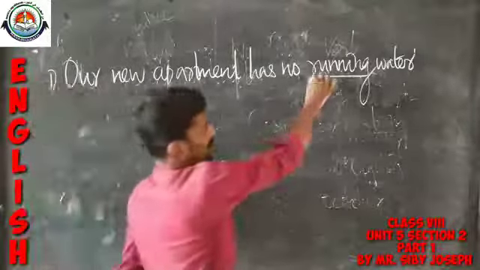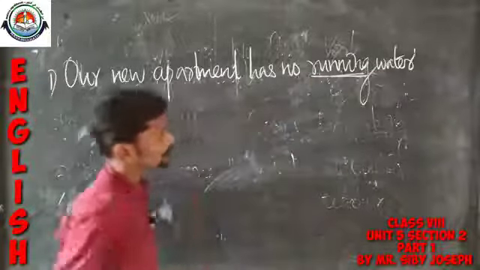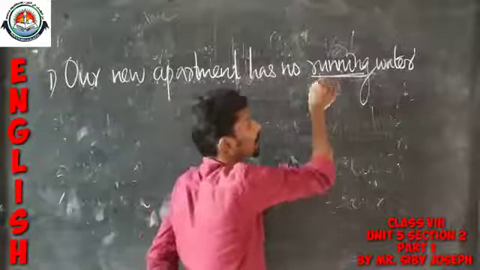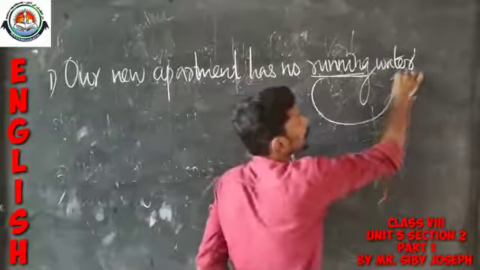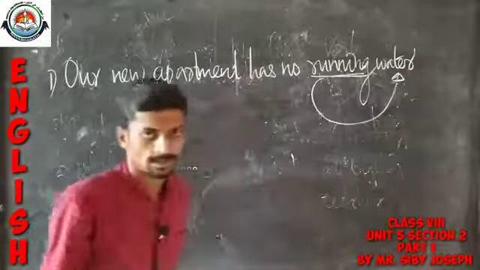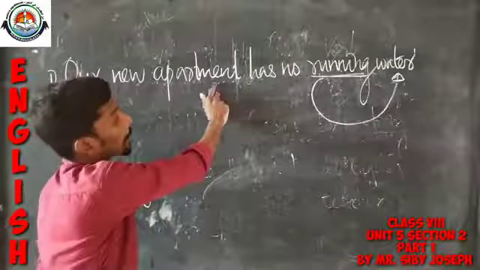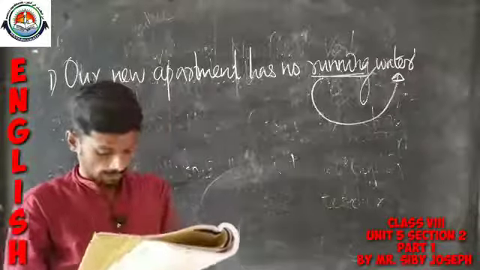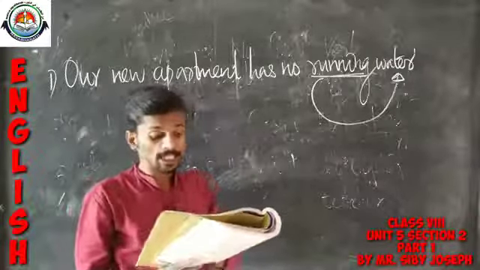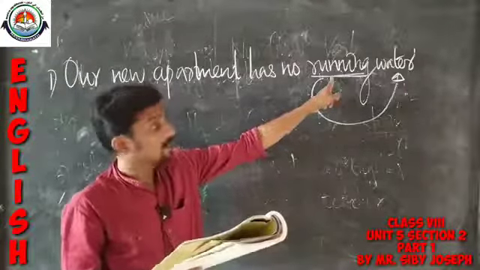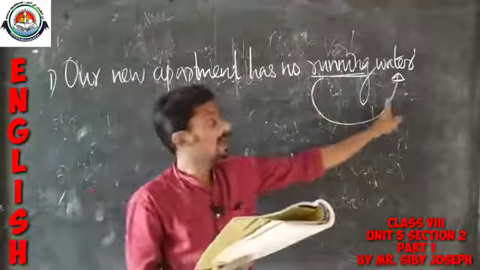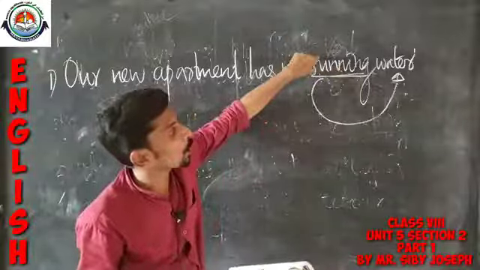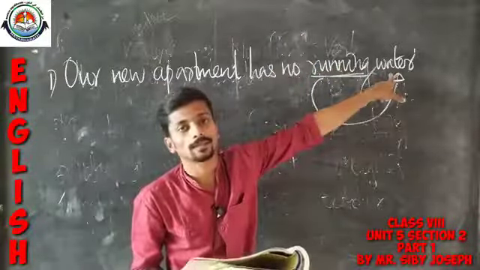Here this present participle is used to speak about the noun water. In this sentence the present participle "running" does the work of an adjective. That means it is used here to qualify the noun.